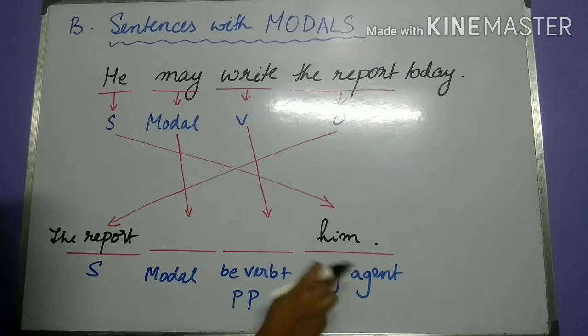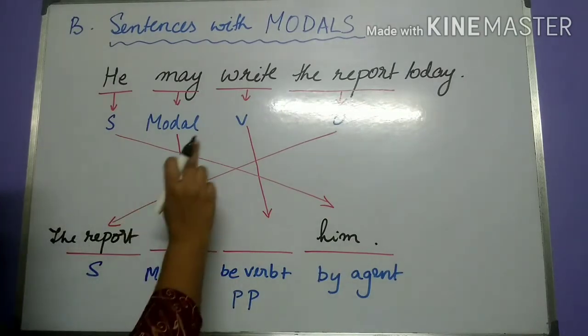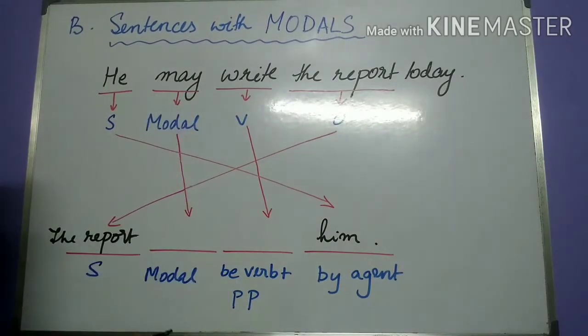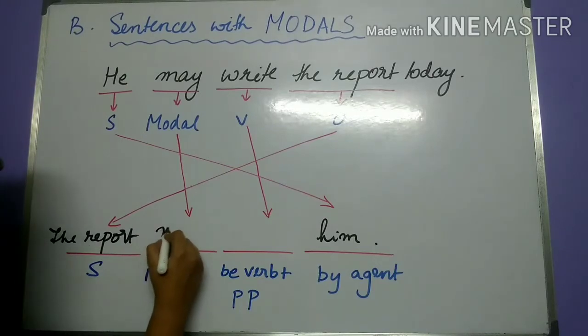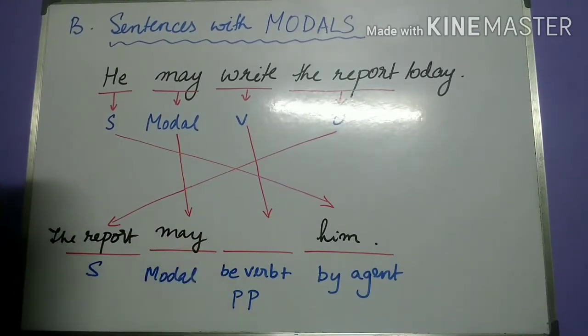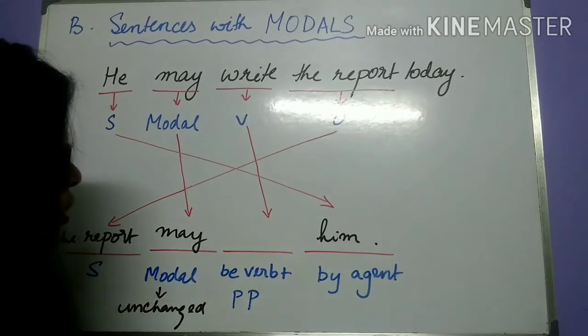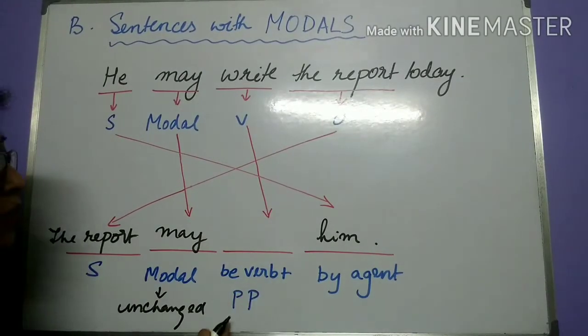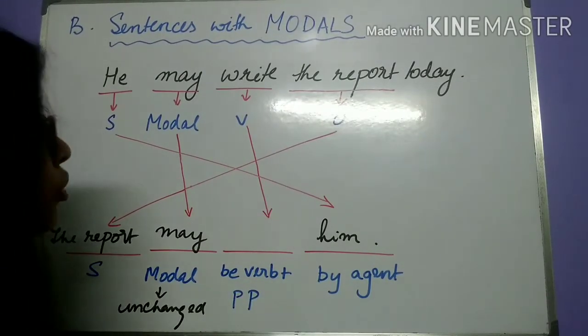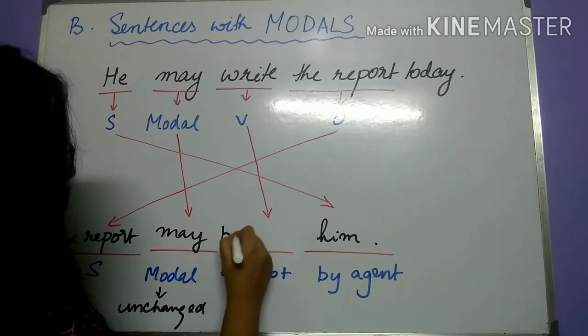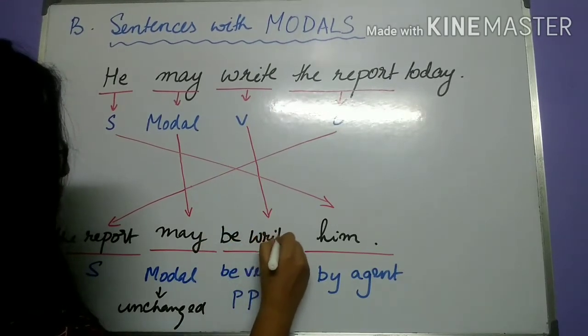So the report and him. Next comes the modal. Modal remains unchanged. And write, the main verb, will become the be verb plus the past participle form of write. So it will be written.